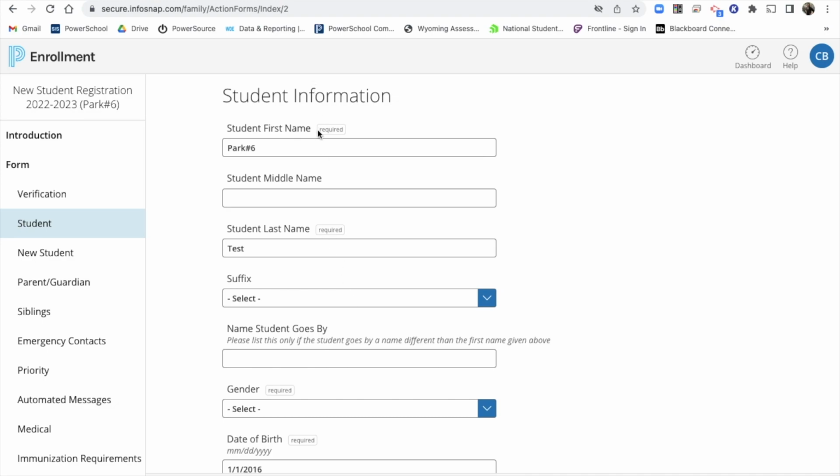One thing to note is this required field. If a field is required, it will not let you submit at the very end until every single required field is entered. So make sure that you enter something for every single required field.